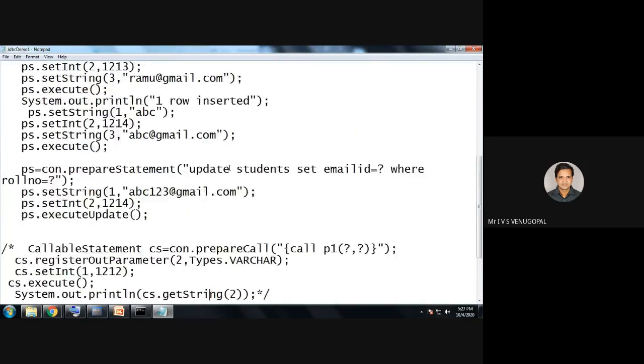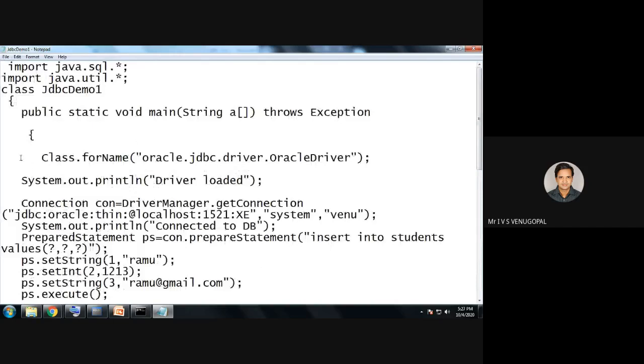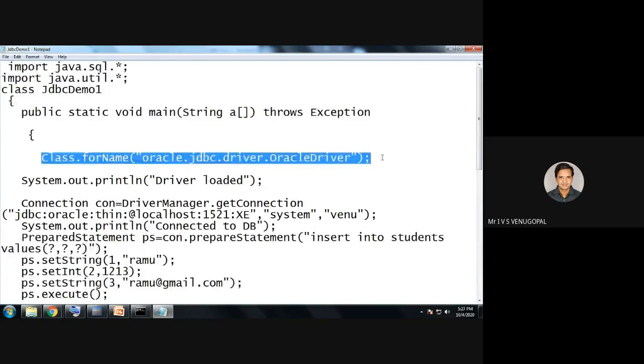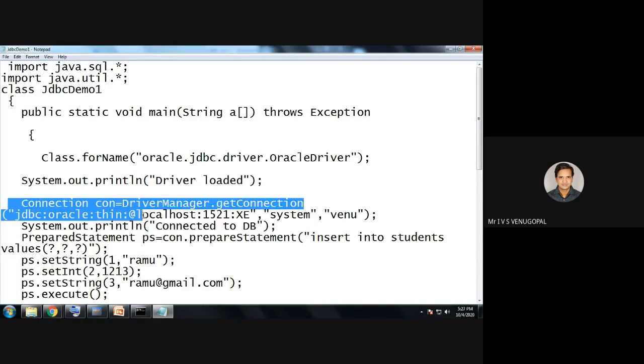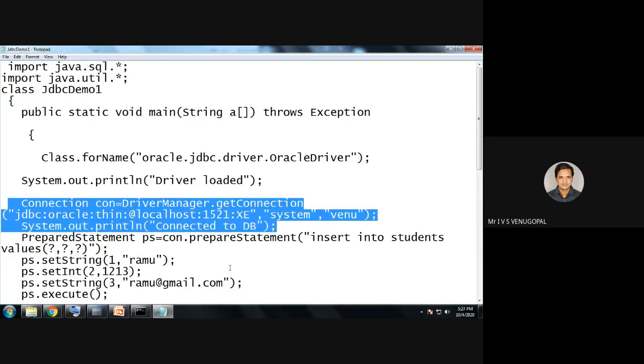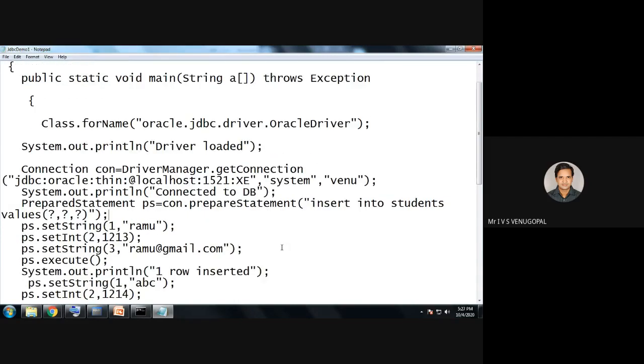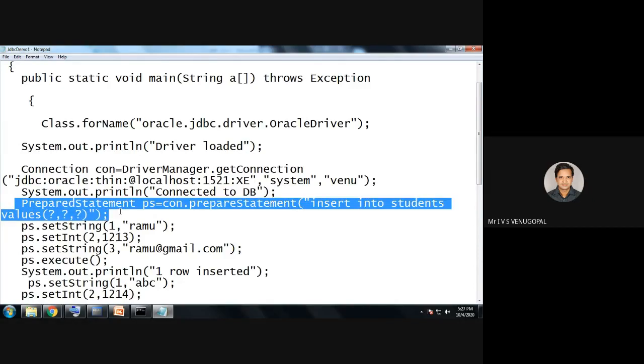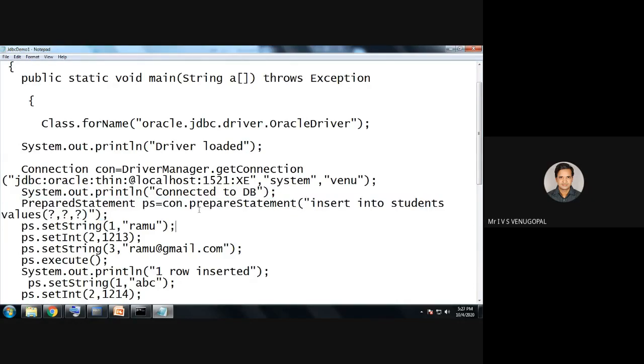So this is a program that illustrates prepared statement. Same steps. First, you need to register the driver or load the JDBC driver. Next, you need to establish connection with the database. Once those two steps are over, you can send SQL statements. Instead of issuing normal statements, I will be using pre-compiled SQL queries. Pre-compiled SQL queries can be sent directly by using the connection object's prepareStatement method.